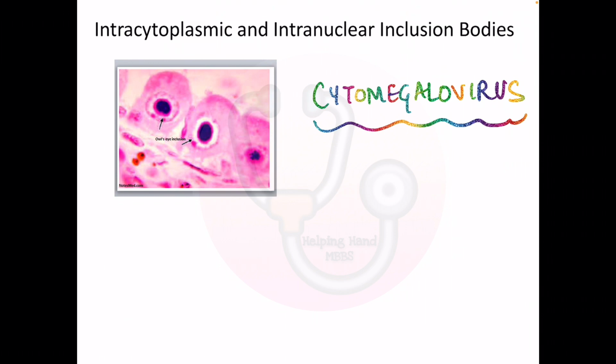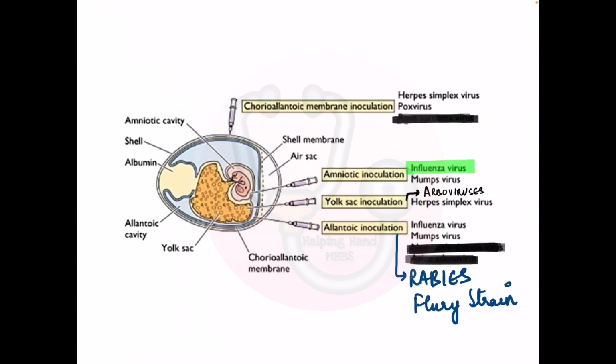And very important, both intracytoplasmic and intranuclear inclusion bodies are seen in cytomegalovirus. You can see this very nice diagram. In this, the arrows have already been marked, showing the pink colored inclusion bodies of cytomegalovirus, the characteristic owl eye appearance. We cannot forget that it is known as the owl eye appearance.